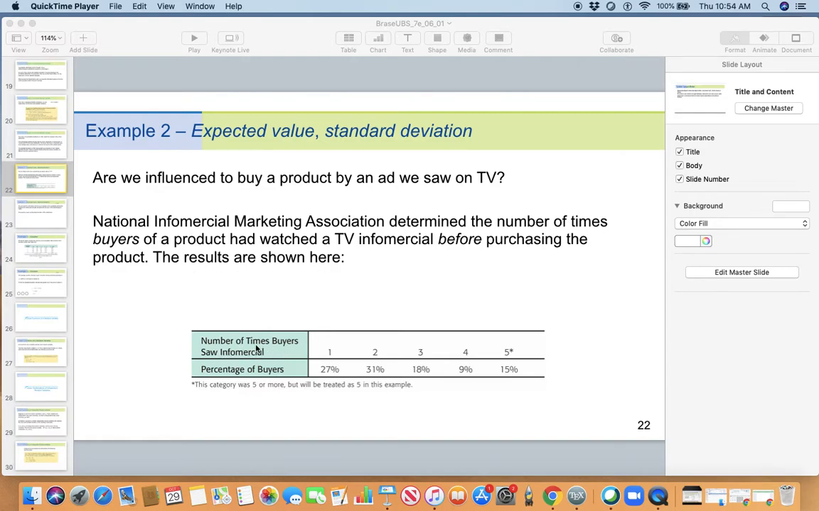Number of times buyers saw the infomercial. So this is the number of times, so this is again a discrete random variable. Here is the percentage of buyers. For the number of times an infomercial was seen, 1, 27% of the buyers. What does that mean? 27% of the buyers saw the infomercial once. 31% of the buyers saw that infomercial twice, and so on.